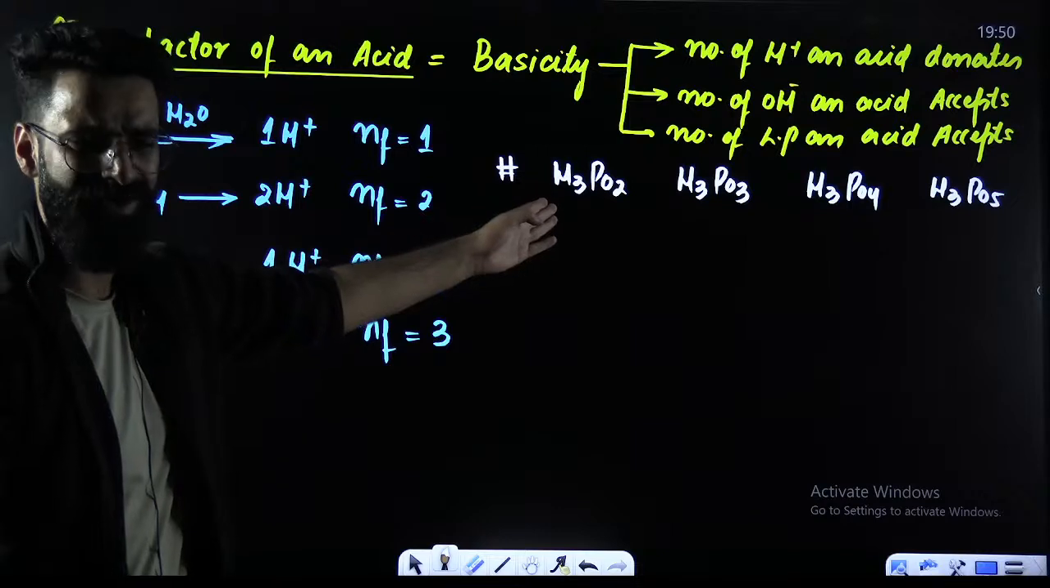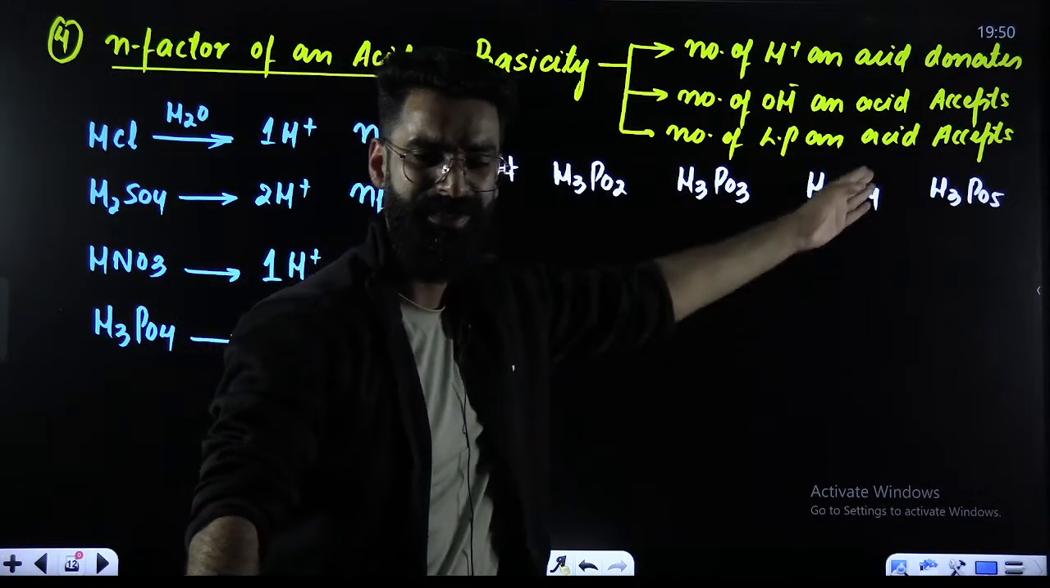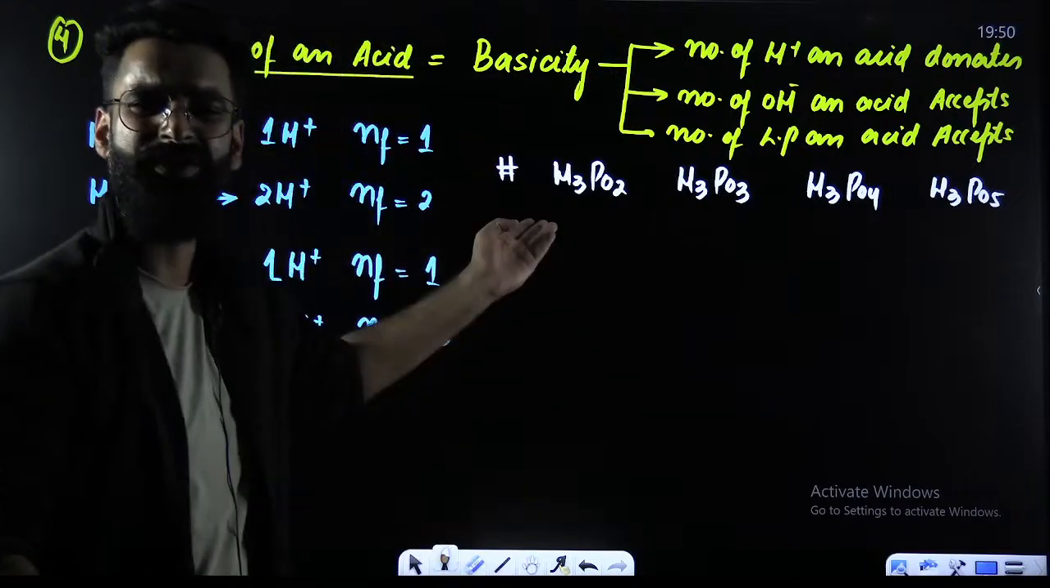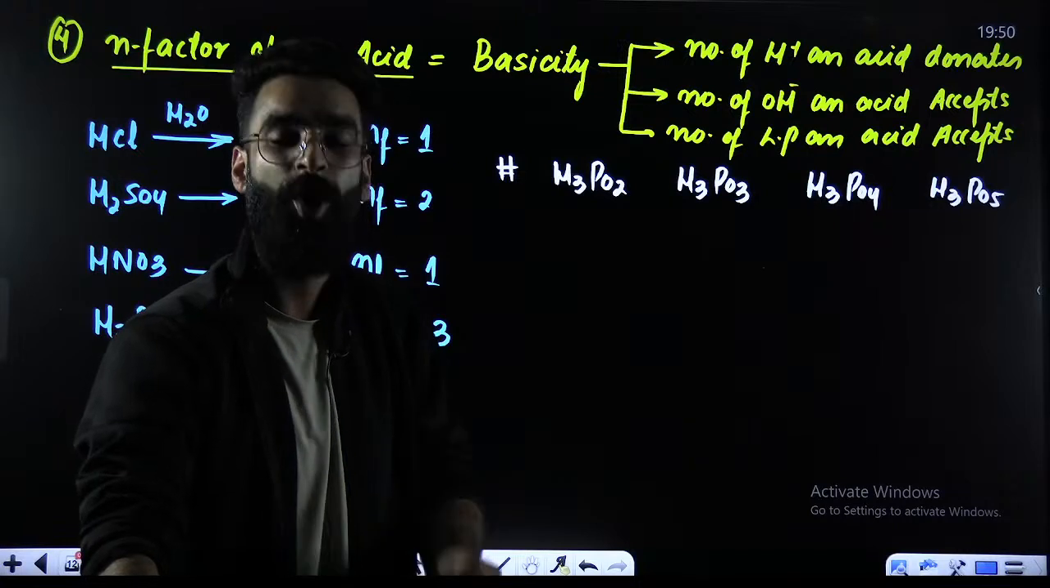Normally, you will say it is 3. It will donate 3 H positives. This will donate 3 H positives. So N factor of all of these acids should be 3. But that's not the case.